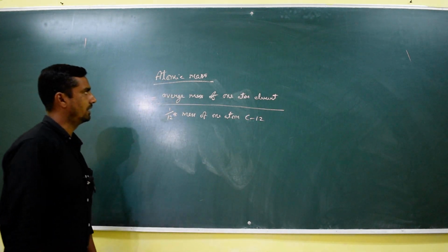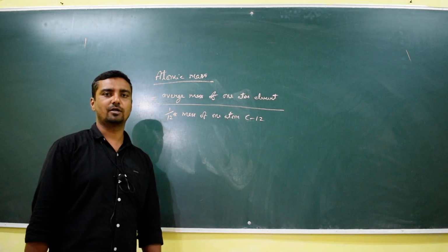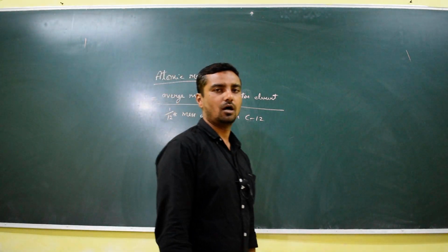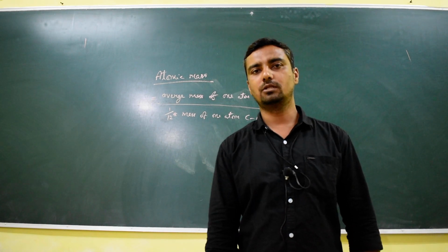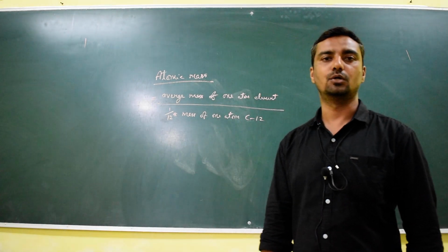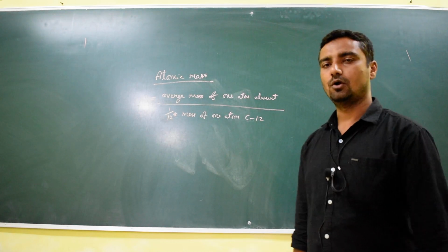So that one we call atomic mass. What do you mean by atomic mass? It is nothing but the average mass of one atom of an element by 1/12 the mass of one atom of carbon 12. So this is nothing but the atomic mass.